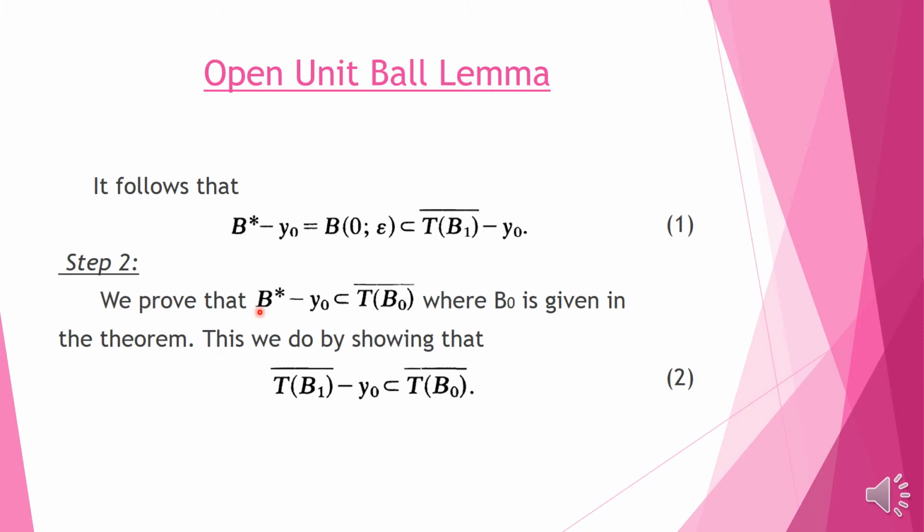We prove that B* minus y0 is contained in the closure of T of B0, where B0 is the ball of radius 1 centered at 0, which was given in the statement. As we have proved that B* minus y0 is contained in the closure of T of B1 minus y0, now we will prove that it is also contained in the closure of T of B0. So how will we do this? We will prove that this T of B1 minus y0 is contained in the closure of T of B0, and it will automatically prove this.